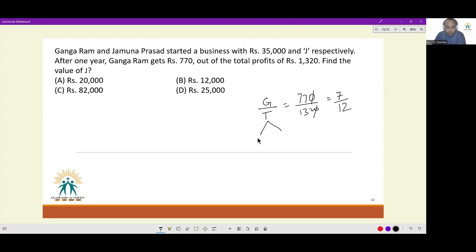Now this total is composed of Gangaram and Jamuna Prasad. So if Gangaram is getting 7, Jamuna Prasad is getting 5. Or the profit sharing ratio between Gangaram and Jamuna Prasad is 7:5. And this is entirely based on the capital that they've invested. So if the capital that they've invested is also in the ratio 7:5, J has to be equal to 5 by 7 of 35,000, which is indeed equal to 25,000. Or option D is the answer.